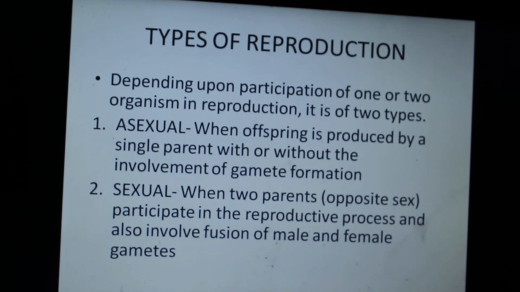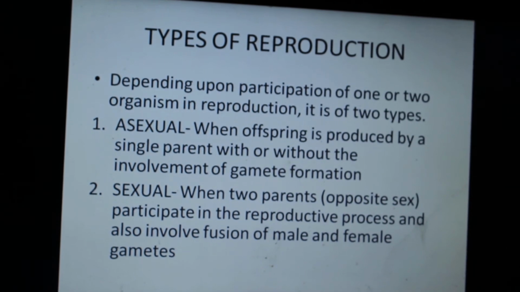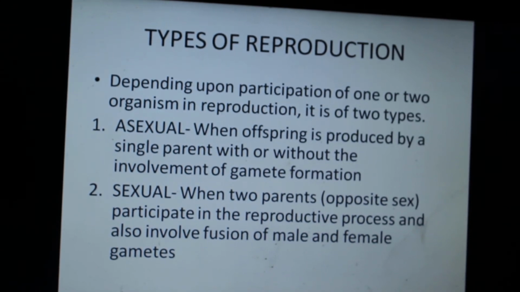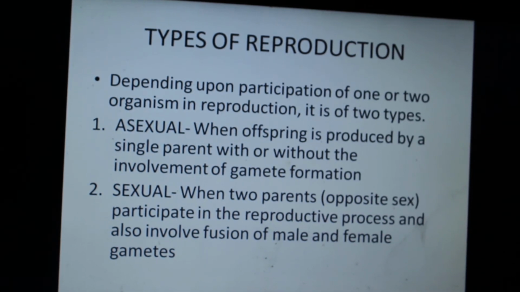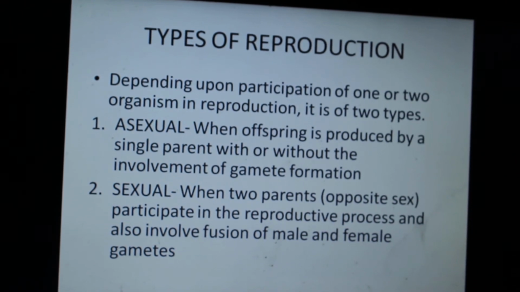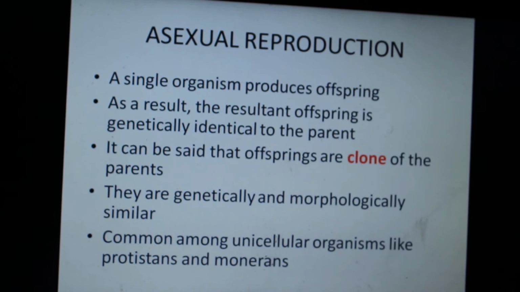Sexual reproduction is when two parents of opposite sex participate in the reproductive process, and there will be male gametes and female gametes. They will form a zygote, and the zygote will develop into a full-fledged individual.